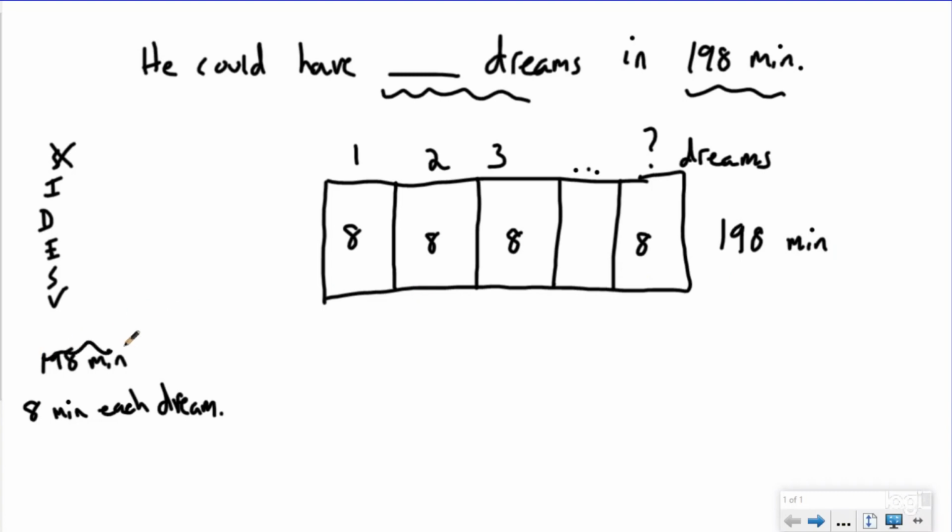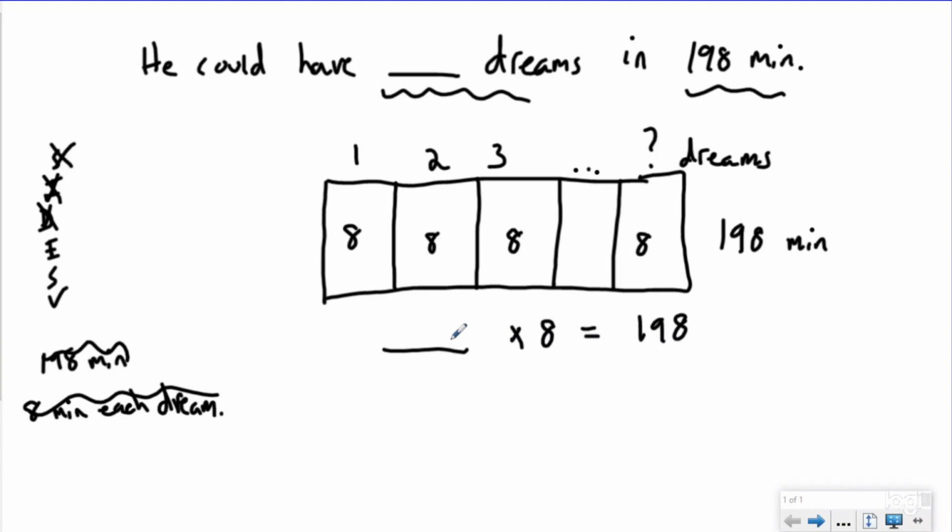So now I've organized my information and developed my plan. Now I'm going to let the tape diagram lead me into what I should be thinking next. This is a repeated addition type of tape diagram, so this is a multiplication problem. I have blank groups of 8 equals 198 minutes, because I don't know how many groups of 8 I needed. In other words, how many times do I have to do 8 plus 8 plus 8 plus 8 to equal 198?